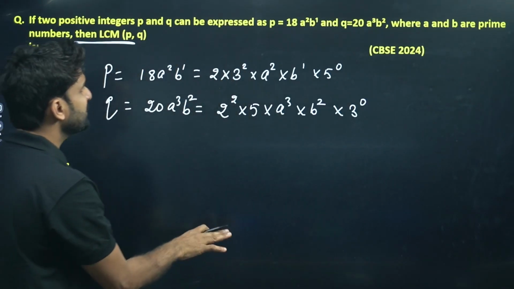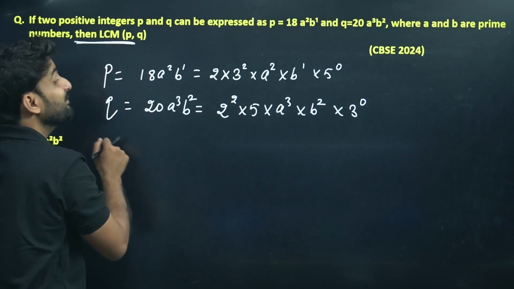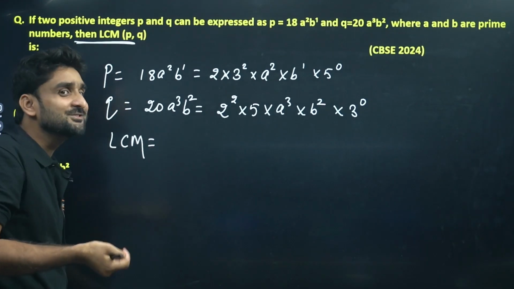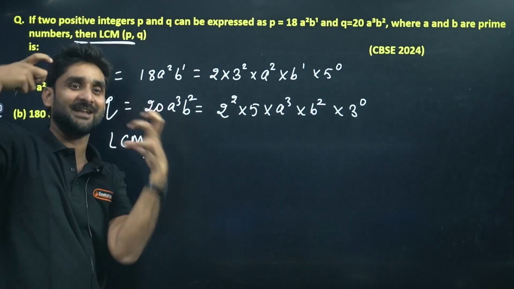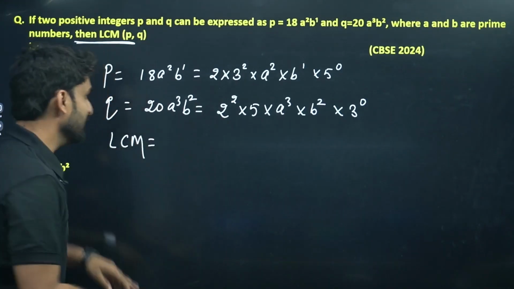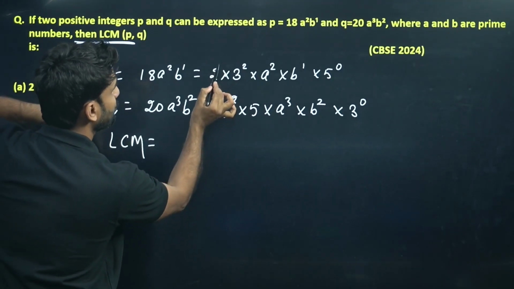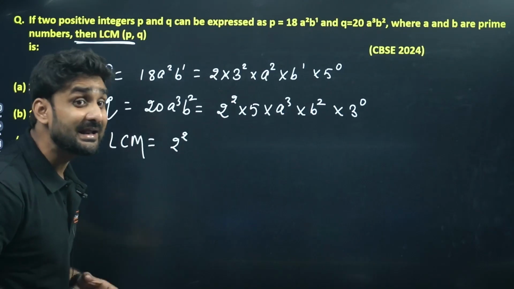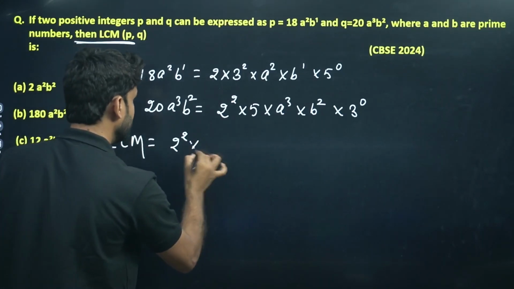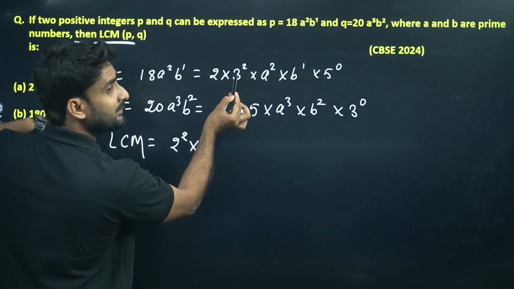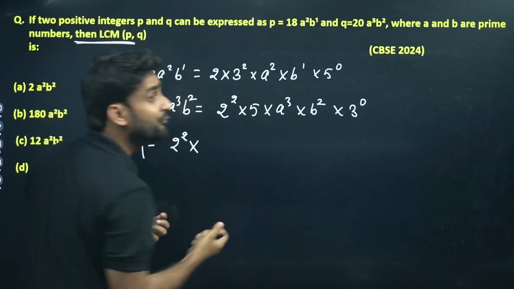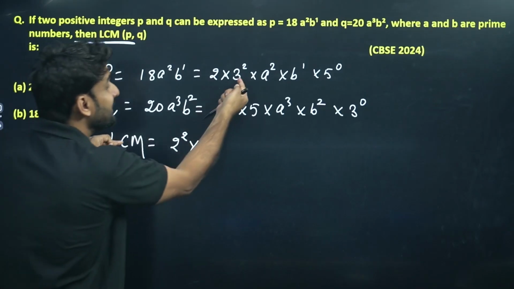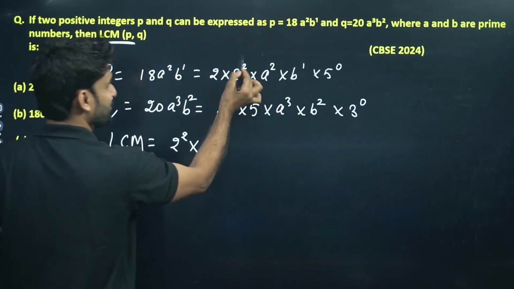Right? So what is the question saying? The question is saying to find the LCM, least common multiple. And in least common multiple, least, what will be the opposite? Highest, greater. The opposite of least is greater. So what will be the greater power of 2? Here 2 to power 1, here 2 to power 2. So we will take the greater. And here 3 to power 2 and here 3 to power 0. Which power will be taken? We are talking about LCM, so the greater. So 3 square will be there.